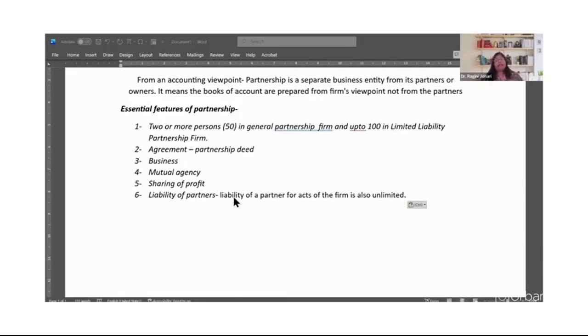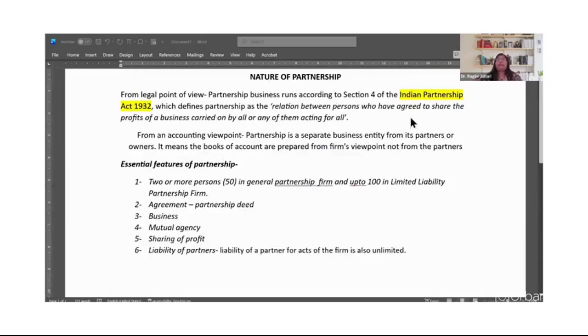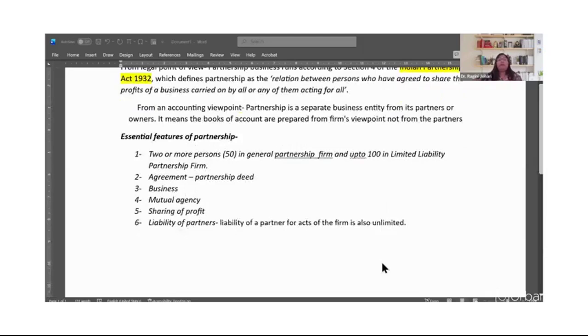Then, as I said initially, it is covered by Indian Partnership Act of 1932, which means that this is a contract. Partnership business is a contractual business. There is an agreement between all the partners to run the business mutually and to be responsible for the profits as well as losses of the business.